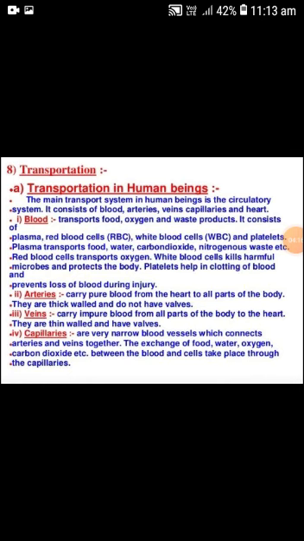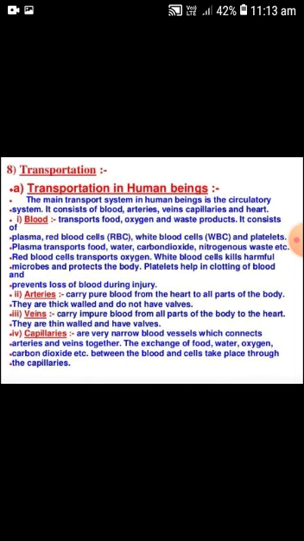Now we see the functions of the blood. The blood helps in the transportation of nutrients such as glucose, amino acids, vitamins and respiratory gases such as oxygen. Hormones are also transported by the blood. Blood also helps to regulate the temperature of our body. Blood also protects our body from infection, such as by WBC. They work as the soldiers of our body.